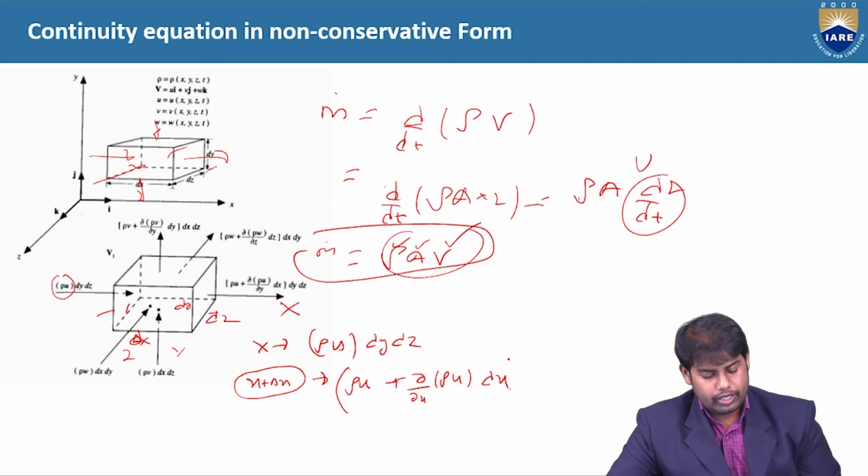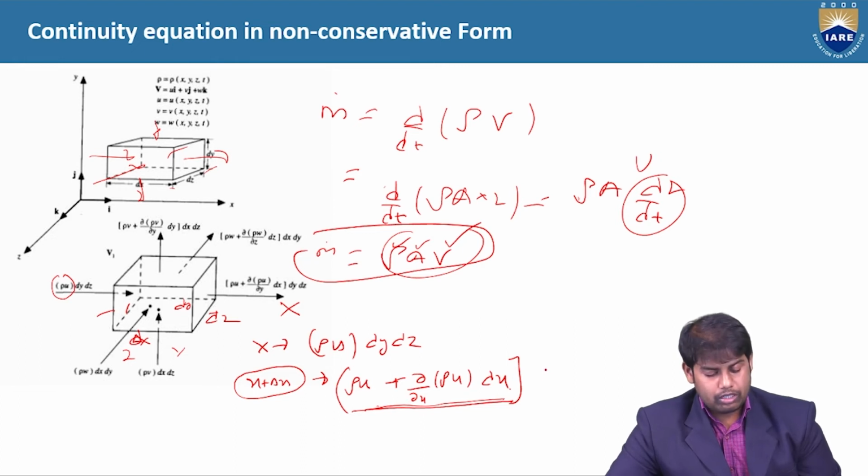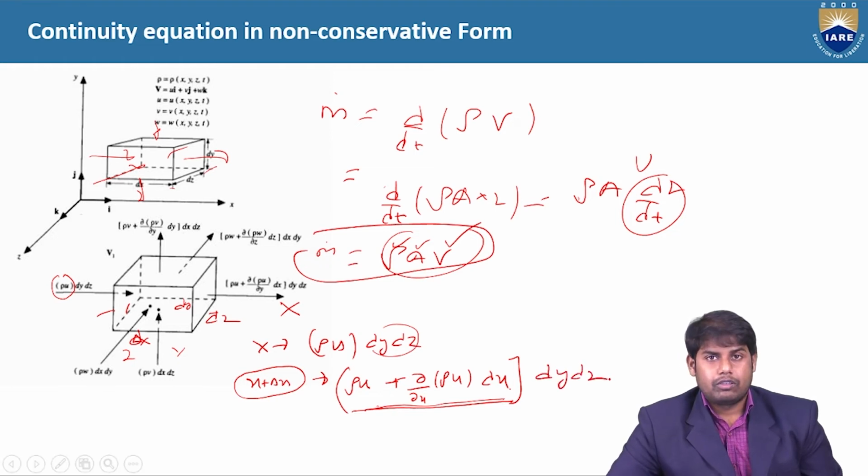This is the flow which is leaving when it has traveled a distance of delta x. This is the density into velocity term, into the face area dy dz. So this is what we have along the x-axis.